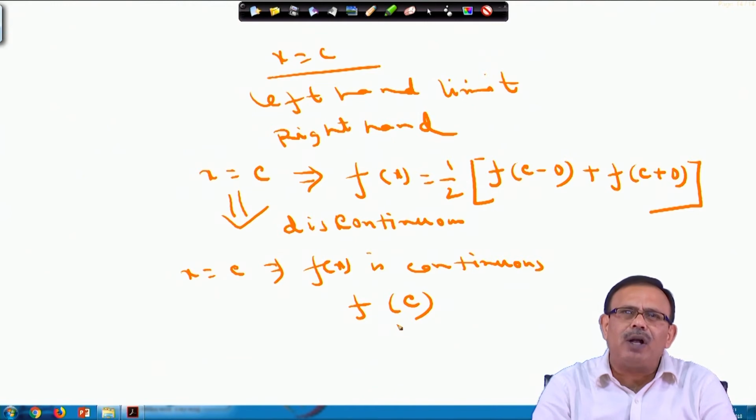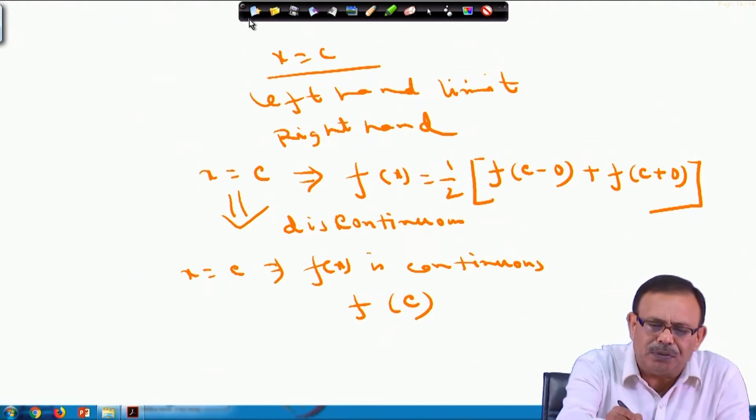If x equals c is a point of discontinuity, as I explained the example, in alpha to c it is a function phi x, and c to alpha plus 2 pi some other function psi x. So, at x equals c, the function is discontinuous. If the function is discontinuous, then the value of the Fourier series at x equals c will be half into f of c minus 0 plus f of c plus 0.